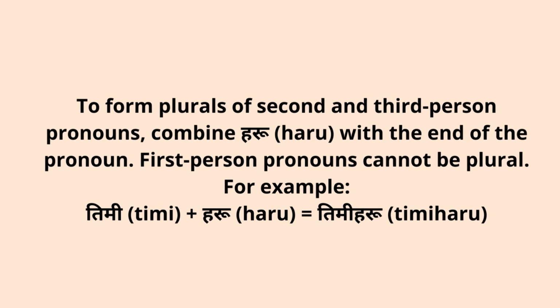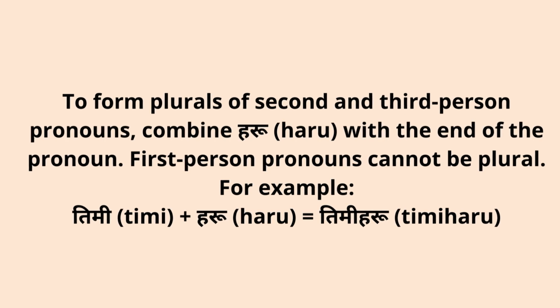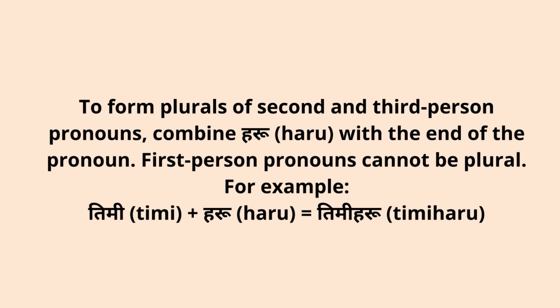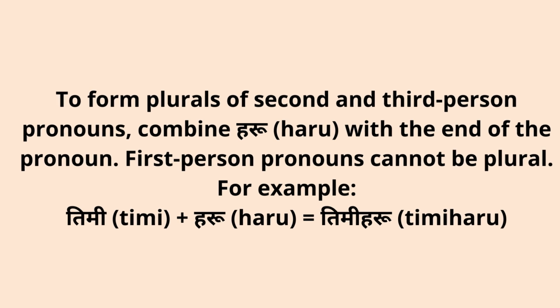Likewise, to form the plural of second and third person pronouns, that means if there is more than one person, how do we address them? Like there's somebody who is older than you, but there are more than one person. Then you just have to add haru at the end of the pronoun.